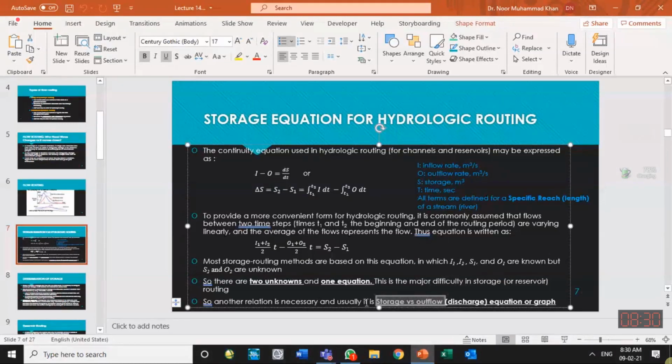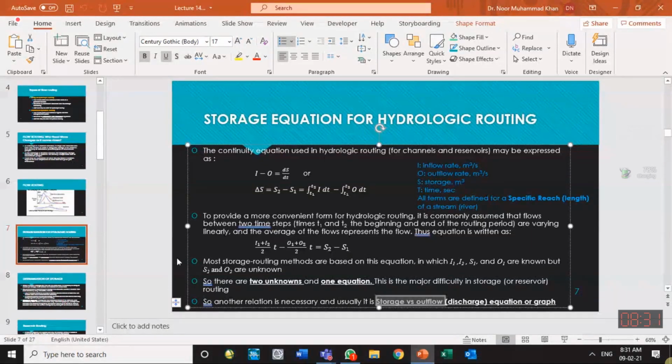For a certain channel or a certain reservoir, if we have some relationship between how much the outflow will be if the storage in the channel is so much, then that can serve as a second equation. So if two equations are there with us, simultaneously solving these equations solves our problem of routing step by step. For one time step, we find O2, and then that becomes O1 for the next time step. So in this way, step by step, we solve the problem.